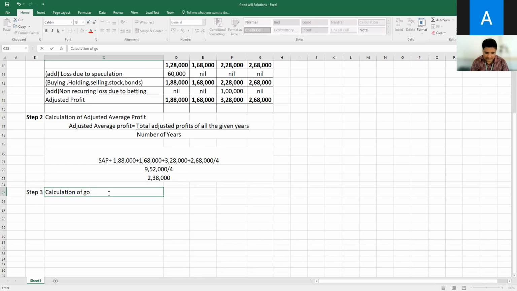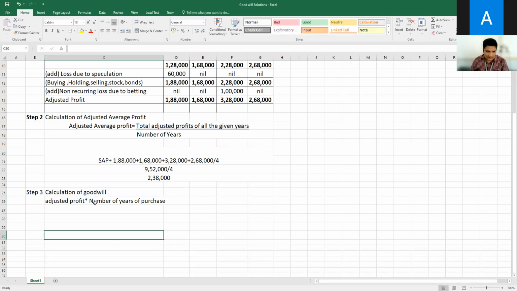Then calculation of goodwill. So how is goodwill calculated? What is the formula? Adjusted average profit into number of years of purchase. Yeah, correct. Number of years of purchase. So this is the formula to identify the calculation of goodwill.